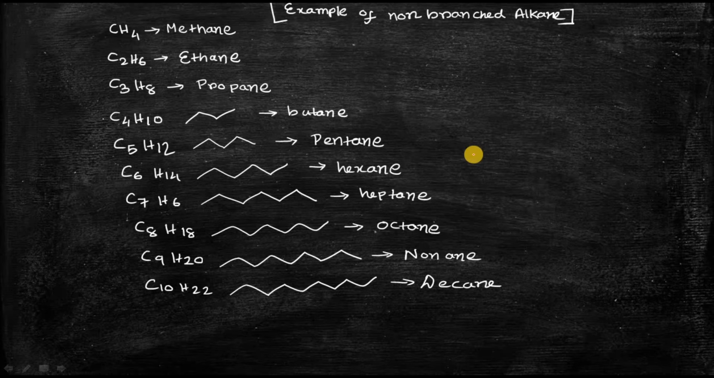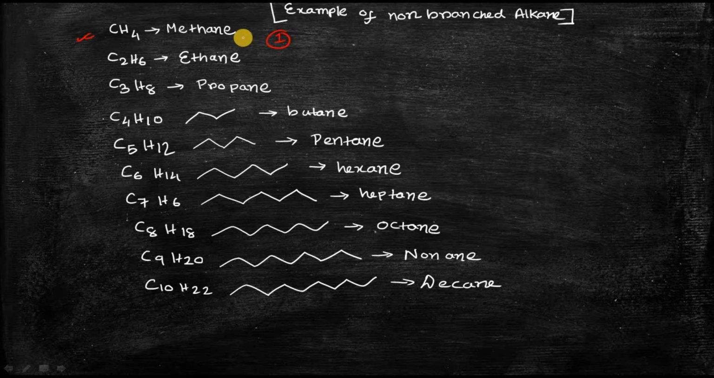Okay, so let's start with the example of some non-branched alkanes. How should you do the nomenclature of some very simple non-branched alkanes? Non-branched alkane means it does not have any branching. So let's start this nomenclature with these types of non-branched alkanes. You can see this is the example of the methane molecule. It has only one carbon atom, so that's why it is called methane.